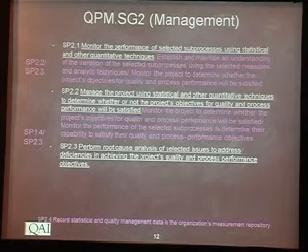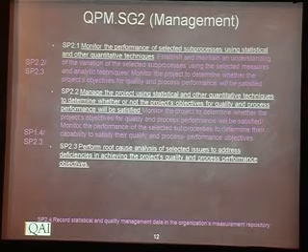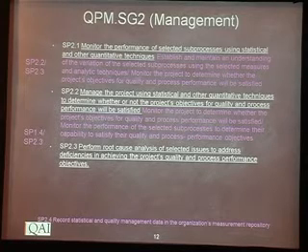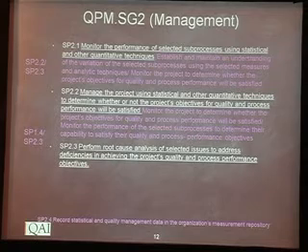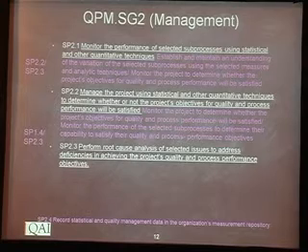If you look at goal 2, there's actually all these practices which have been moved around, and I would say a new practice added at the end, and removed one of the practices in version 1.2. So let's see this. The first practice talks about monitoring performance of sub-processes using statistical and other quantitative techniques. So one of the things that SCI is emphasizing now, earlier the goal 2 was to do with applying statistical techniques to manage sub-process performance. We've changed it to now managing the performance of the project using statistical and quantitative techniques. The combination is getting emphasized.